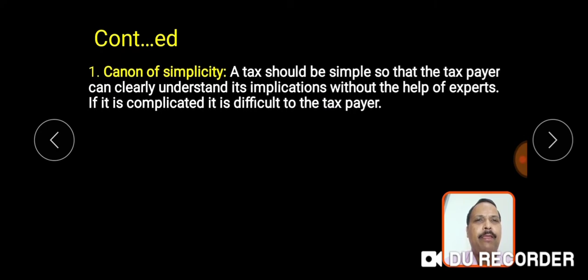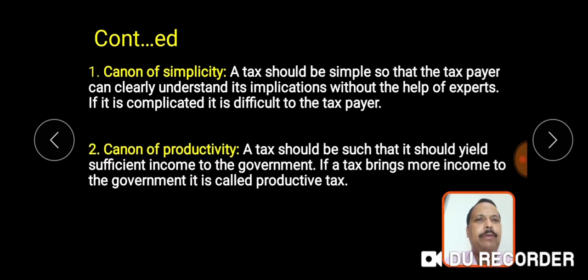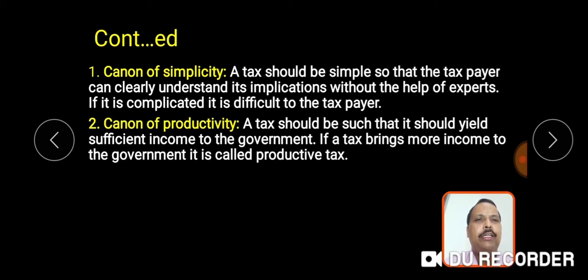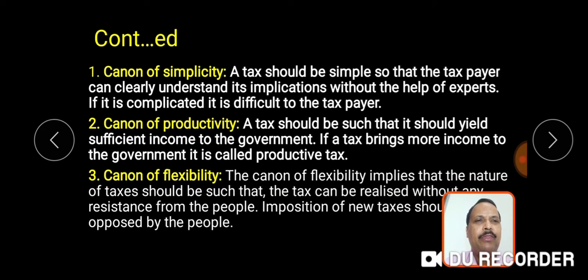First one, canon of simplicity. A tax should be simple so that the taxpayer can clearly understand its implications without the help of experts. If it is complicated, it is difficult for the taxpayer. 2. Canon of productivity. A tax should be such that it should yield sufficient income to the government. If a tax brings more income to the government, it is called a productive tax.